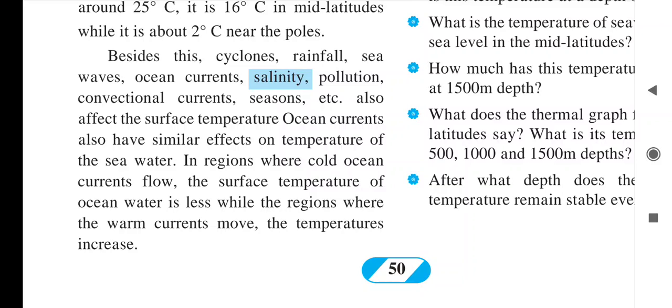So in this way, rainfall, sea waves, salinity, pollution, all these things affect the surface temperature of the seawater. In regions where cold ocean currents flow, the surface temperature of ocean water is less, while in regions where warm currents move, temperature is increasing. Means if cold ocean currents are flowing, then we find less surface temperature, while the warm currents, due to the heat, the flow of water becomes heated, so the temperature will increase.